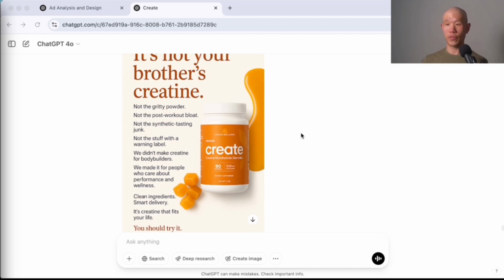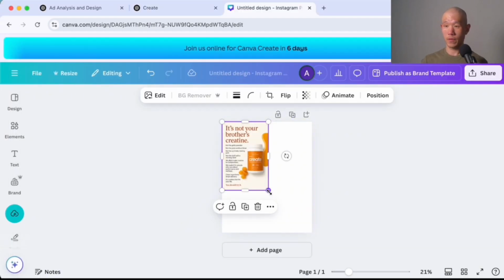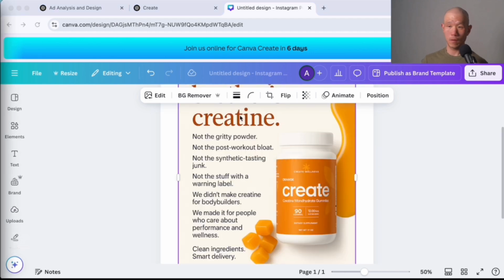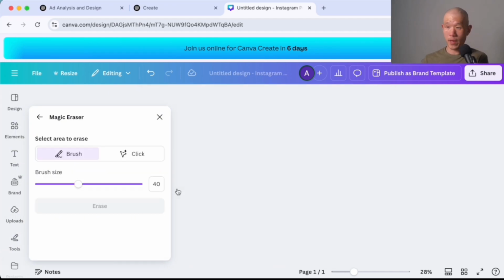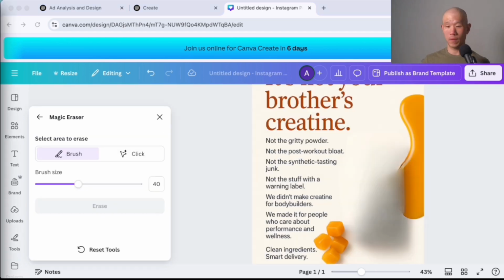And then you could throw this into something like Canva and swap in the proper product image. So let's actually give that a shot right now. So just pasting it into Canva right now. And what I'm going to do is edit the photo, do a magic erase, zoom in a little bit. All right, going to erase that. So now that took out the product, and now I'm going to need a new product.